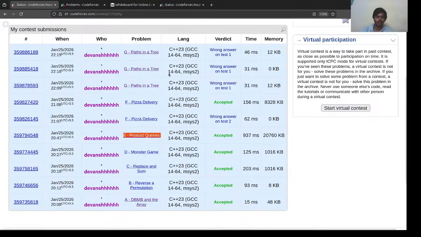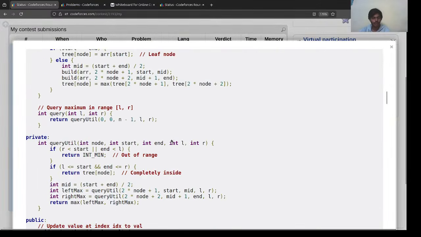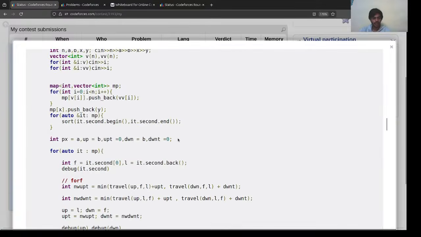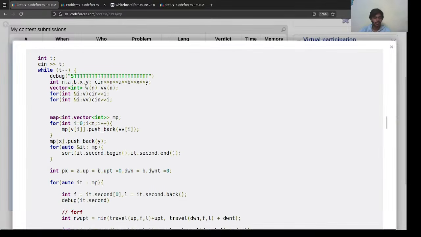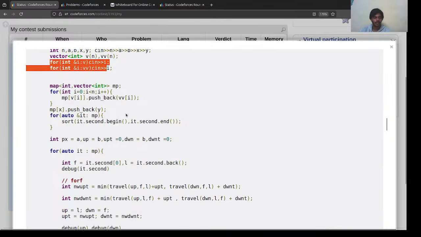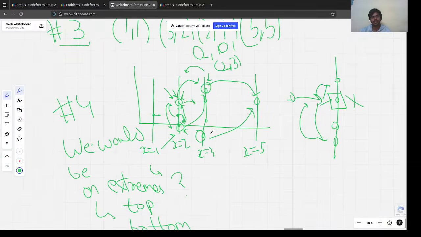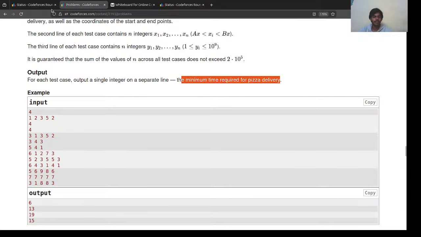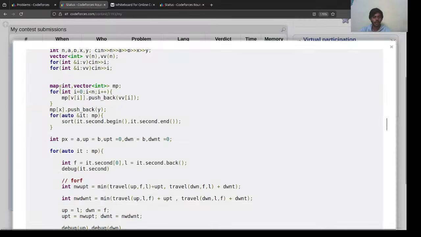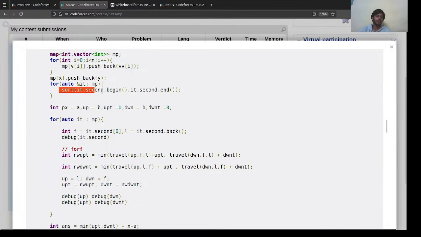Let's actually see my implementation. It would actually make it clearer. Here is what we did. These are the two vectors we posted, right? So this is how I am creating levels. I said we need to differentiate points on the basis of x, and then we need to find the extremes. So this is how I'm storing it. I'm storing it in the map, right? So this creates a distinction for us, right? And then we are sorting it so we could know the extremes, right?